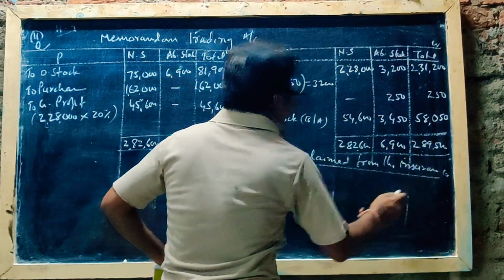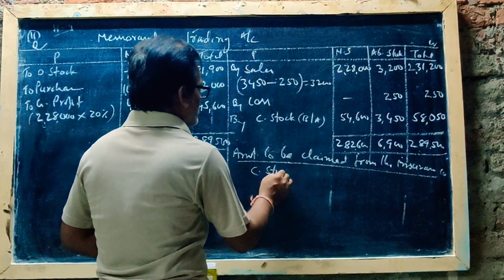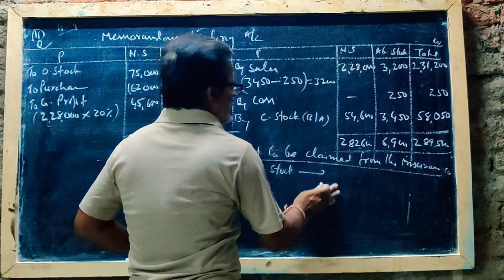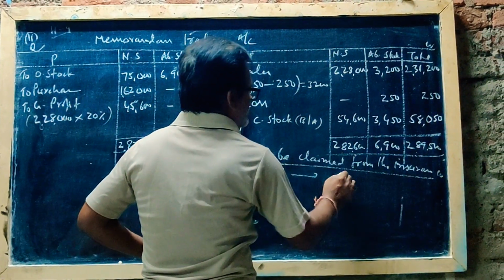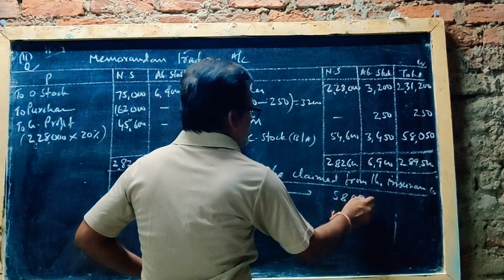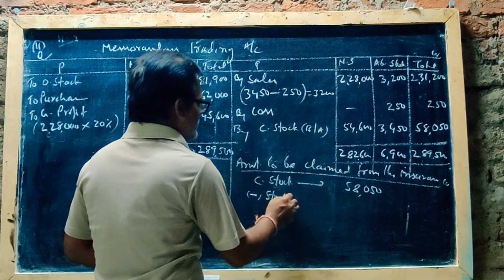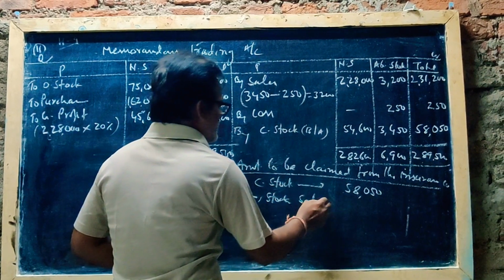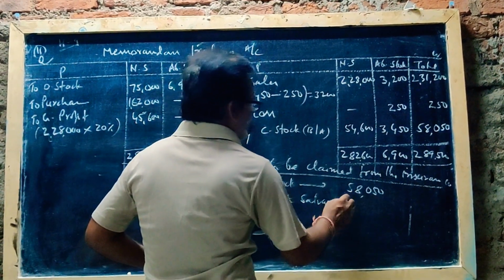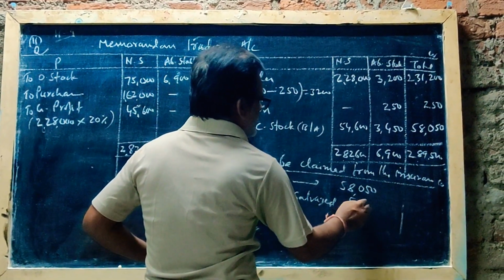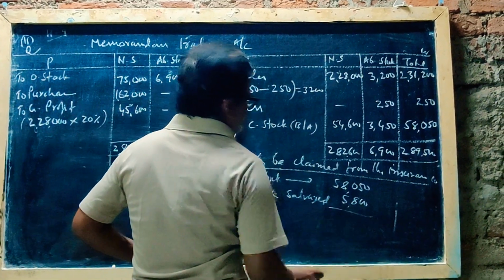Heading this one, closing stock. You can take total stock 58,050 less stock salvaged. Salvaged 5,800 as given in the last line.